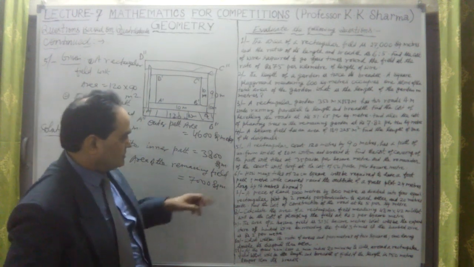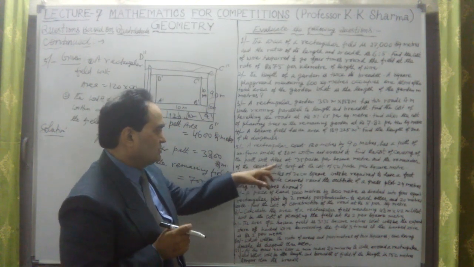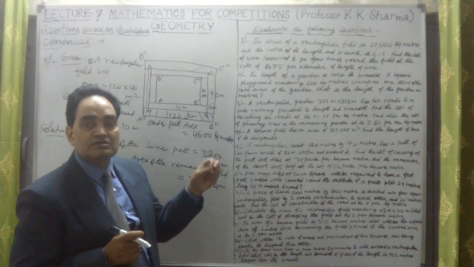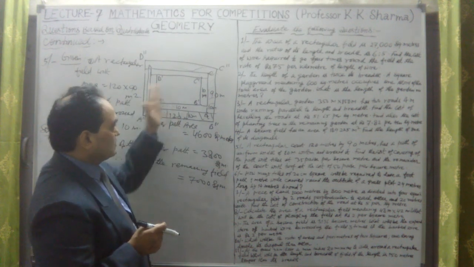Now it says the remaining area is to be turfed at 50 paisa per square meter, and 35 paisa per square meter is the cost of tiling, which is done in the path.